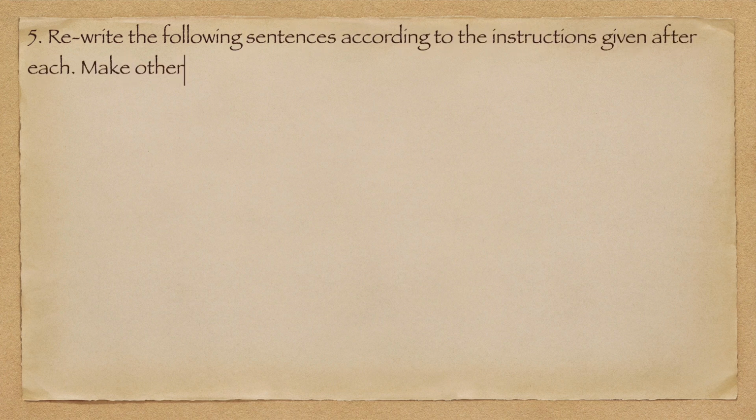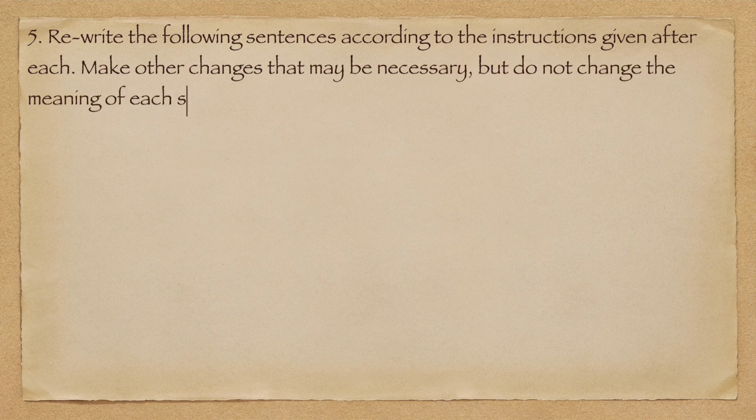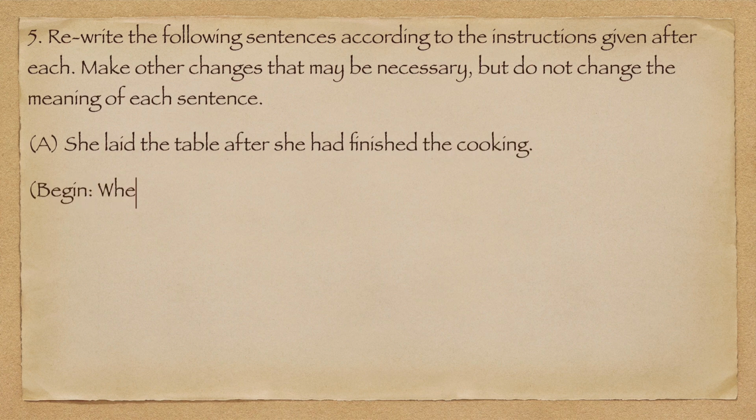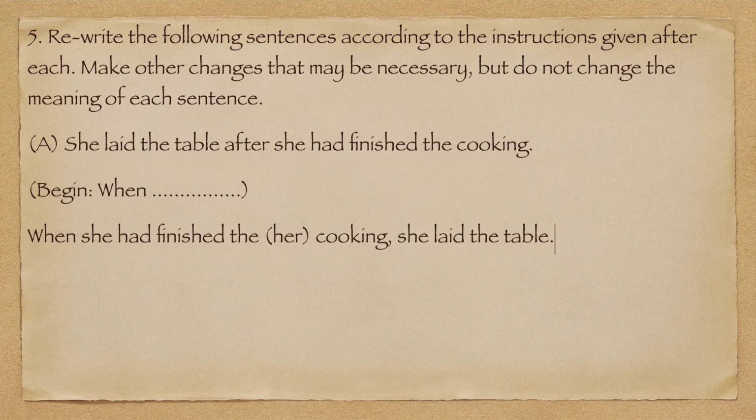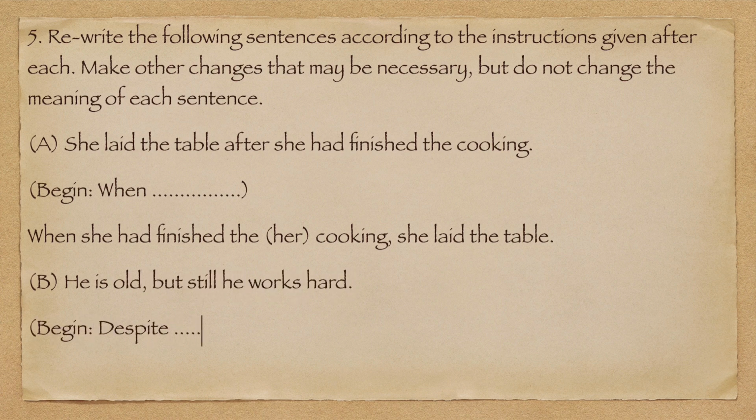5. Rewrite the following sentences according to the instructions given after each. Make other changes that may be necessary, but do not change the meaning of each sentence. A. She laid the table after she had finished the cooking. Begin. When she had finished her cooking, she laid the table. B. He is old, but still he works hard. Begin. Despite being old, he works hard.